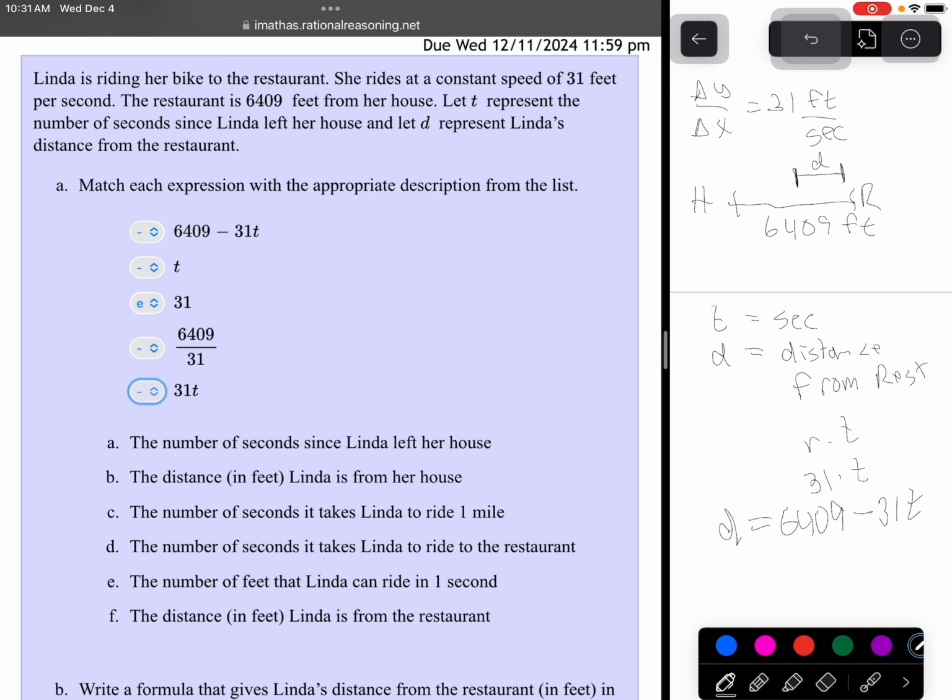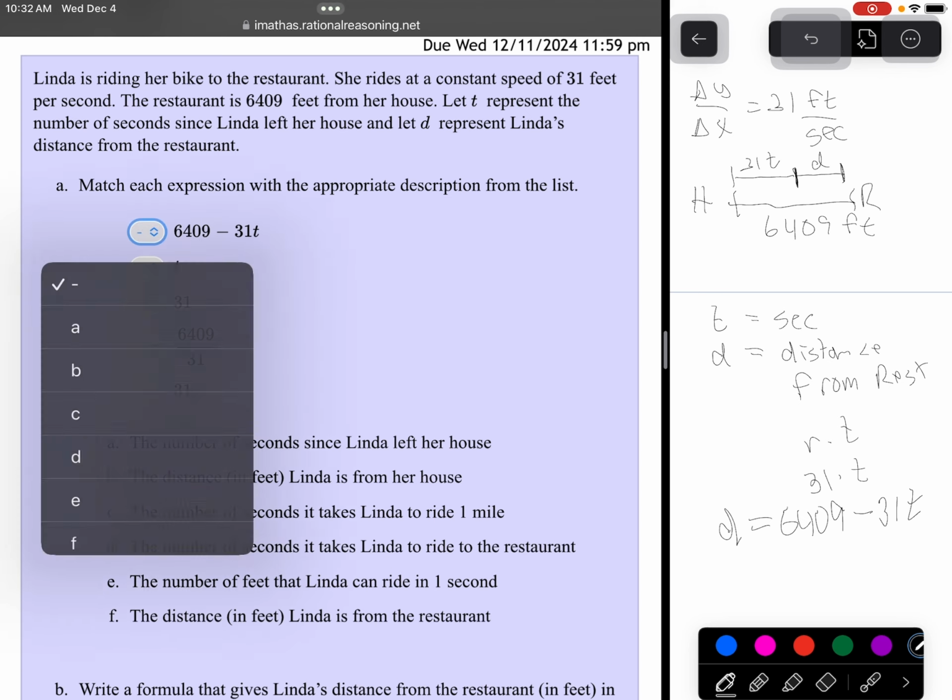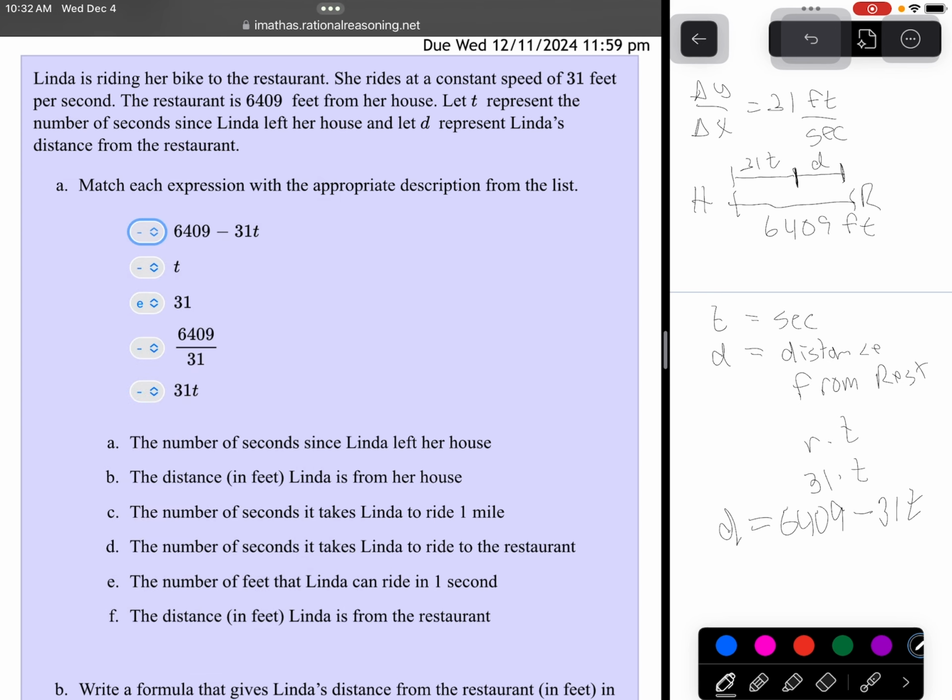So if we took off 31t, 6,409 minus 31t is the distance she has left to go. So that's the distance to the restaurant.